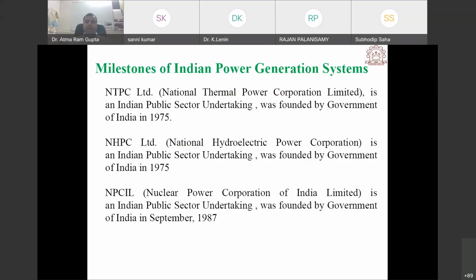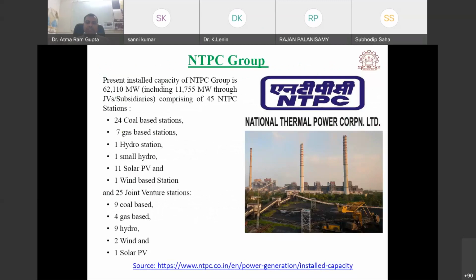Mostly coal-based NTPC plants are there, and gas-based power plants are also there. So National Thermal Power Corporation was founded by the Government of India in 1975, NHPC was also founded by the Government of India in 1975, and NPCIL in 1987. So these are some of the features. What is the present installed capacity of the NTPC group?